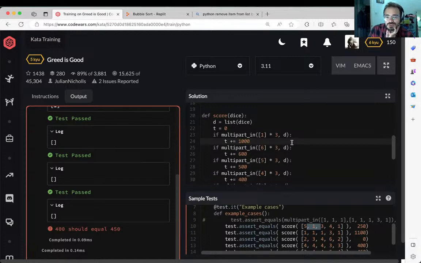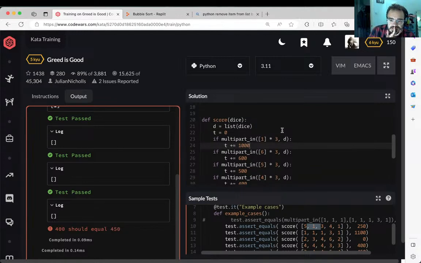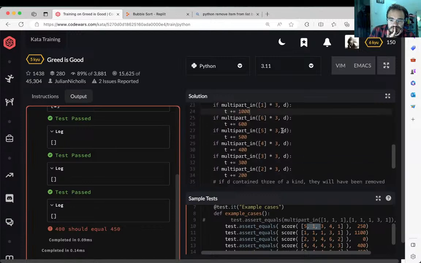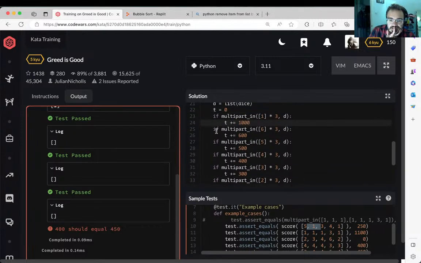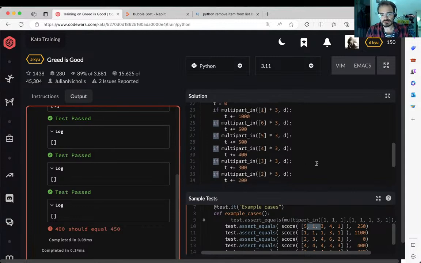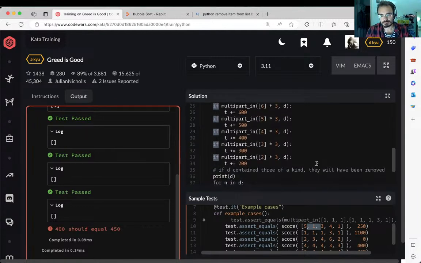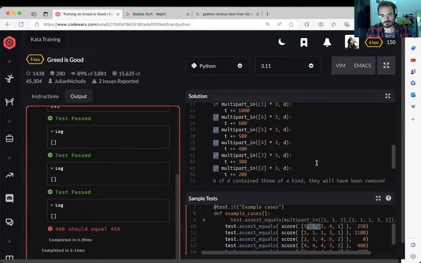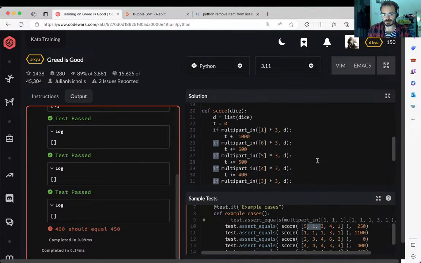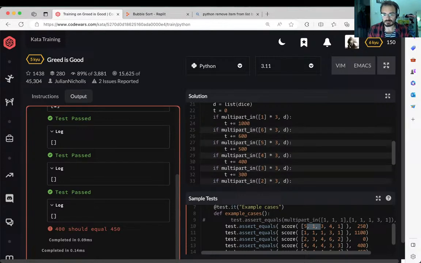If we couldn't match the triplet, we need to restore. I need to do it here. I'd say d equals list dice again, essentially, which I would do by selecting from this if. Kind of want the last one as well, though, don't I? But that's fine. I'll do it later. I'll copy it in. Okay, and before that, actually do an else.